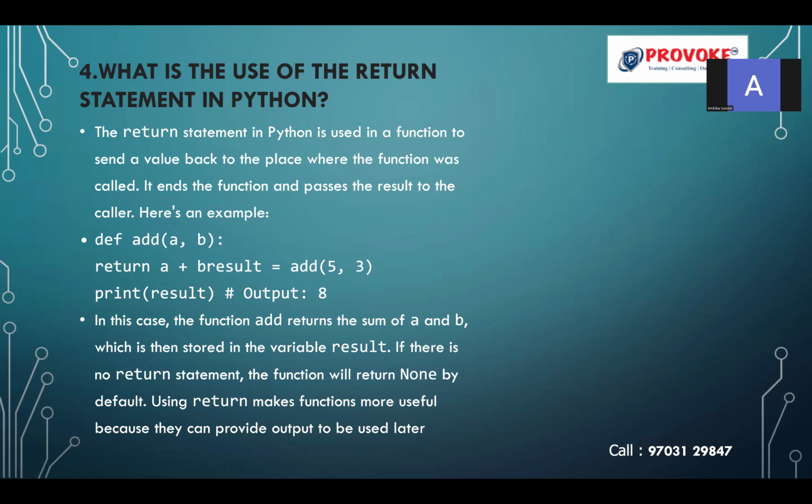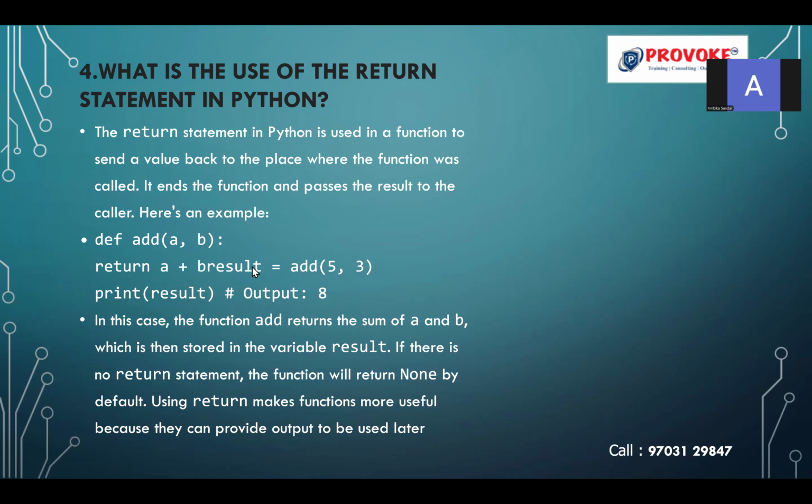In the function call, whatever return statement you provide in the function body will be given back to the function call. For example, I am going to add a comma b in the function add. So return a plus b, then result is equal to add of 5 comma 3.